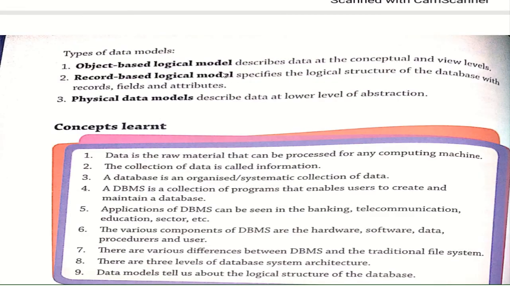In the object-based logical model, it describes the data at the conceptual and view levels. Okay, the record-based data model specifies the logical structure of data with records, fields, and attributes. The logical structure means whatever structure there is in the records, fields, and attributes. These three are described where? In the record-based level. And the object-based logical level gives us the outer level, which describes only the conceptual and view levels. Okay, next is the physical data model. It describes data at a lower level of abstraction. Only the physical data is described where? In your physical data models. Okay, only this much. Thank you. Have a nice day.